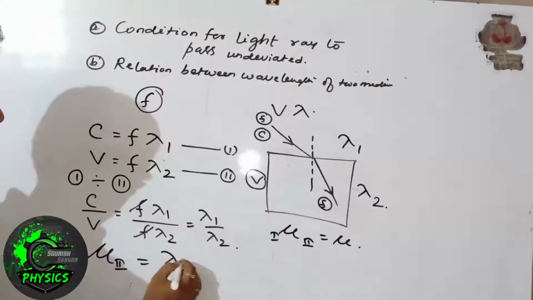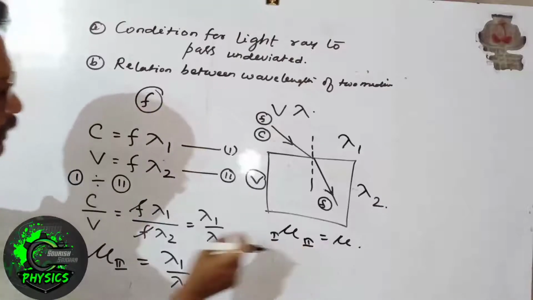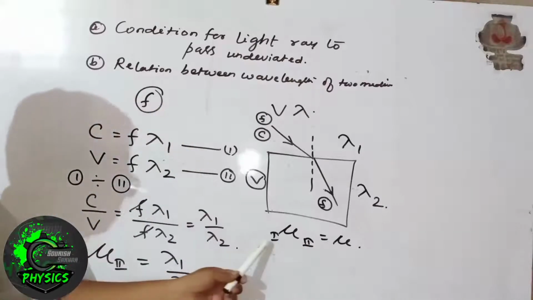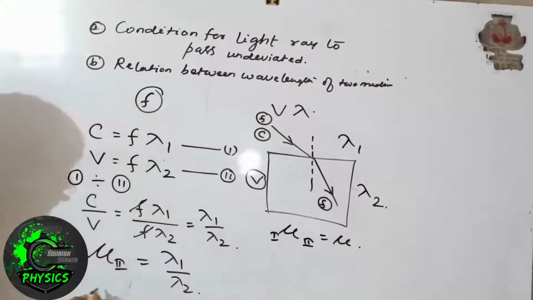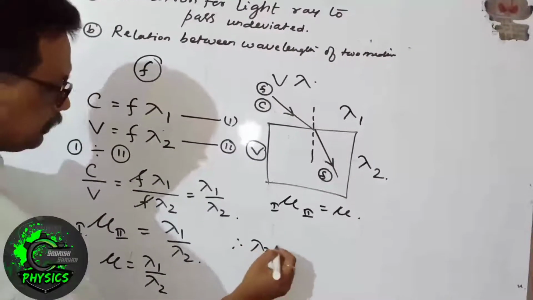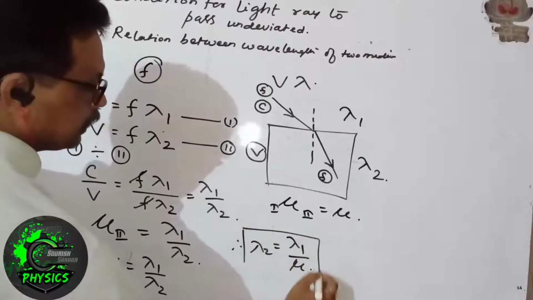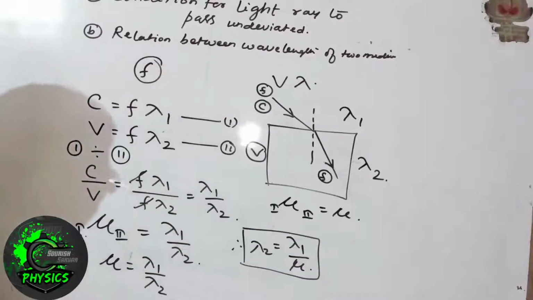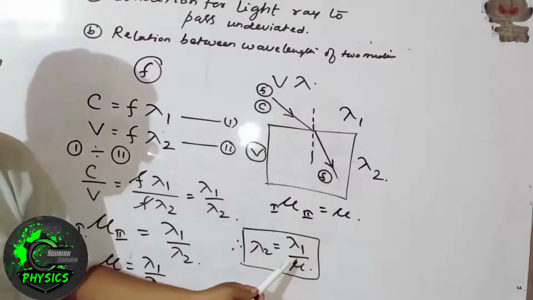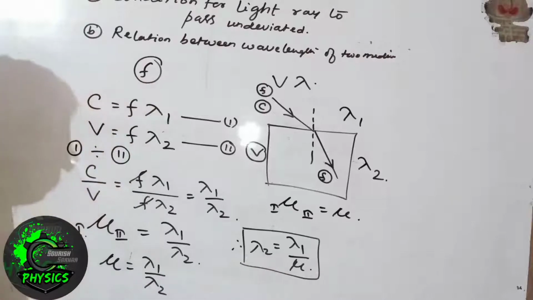So that is equal to lambda 1 by lambda 2. We assumed the refractive index of the second medium with respect to the first medium is mu. So we can write mu equals lambda 1 by lambda 2. Therefore, lambda 2 equals lambda 1 by mu. It means if you divide the wavelength of light in the first medium by the refractive index of the medium, then you get the wavelength of light in the second medium.